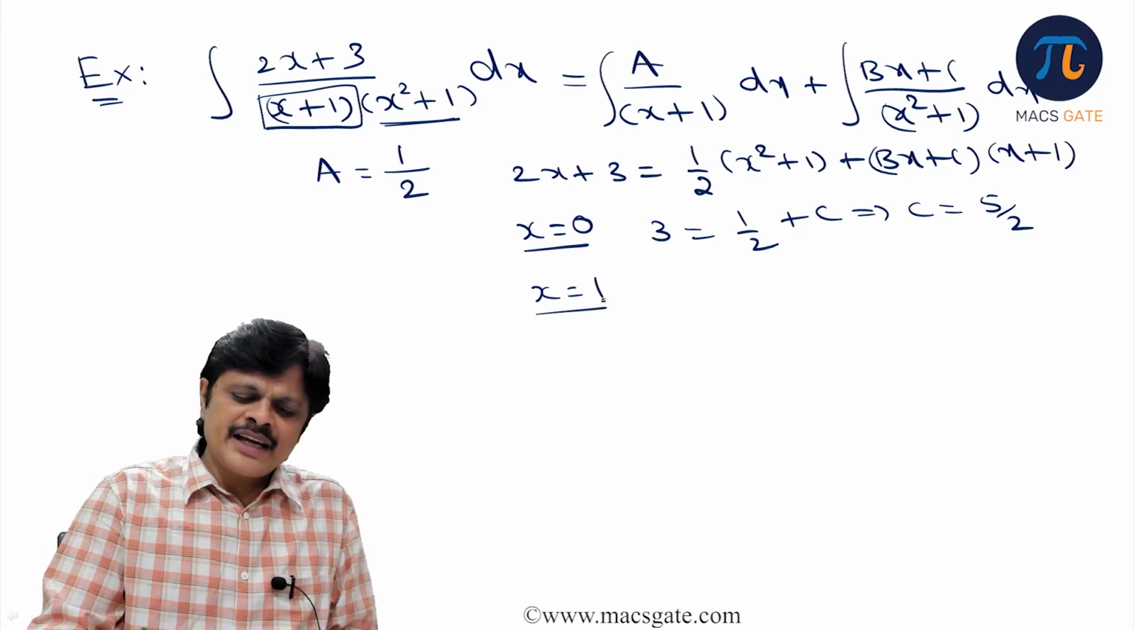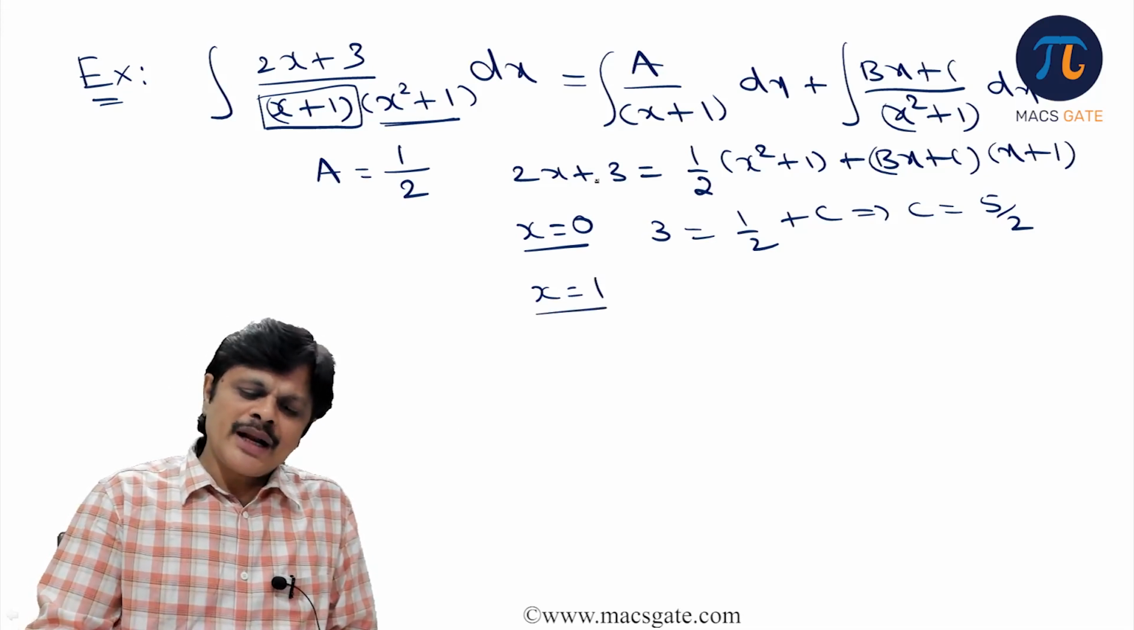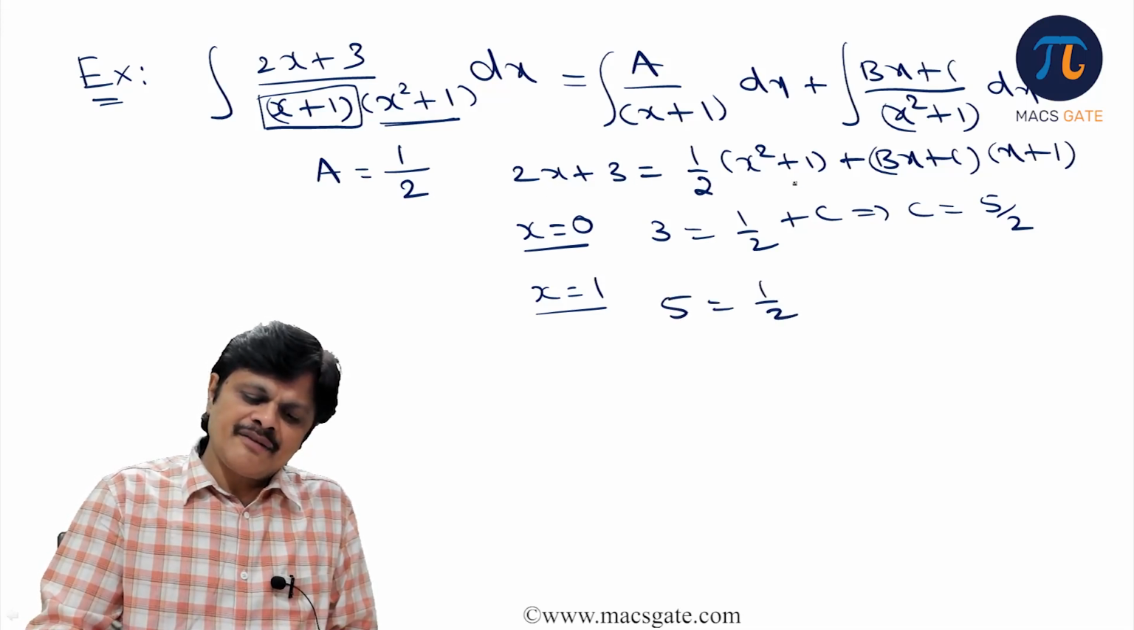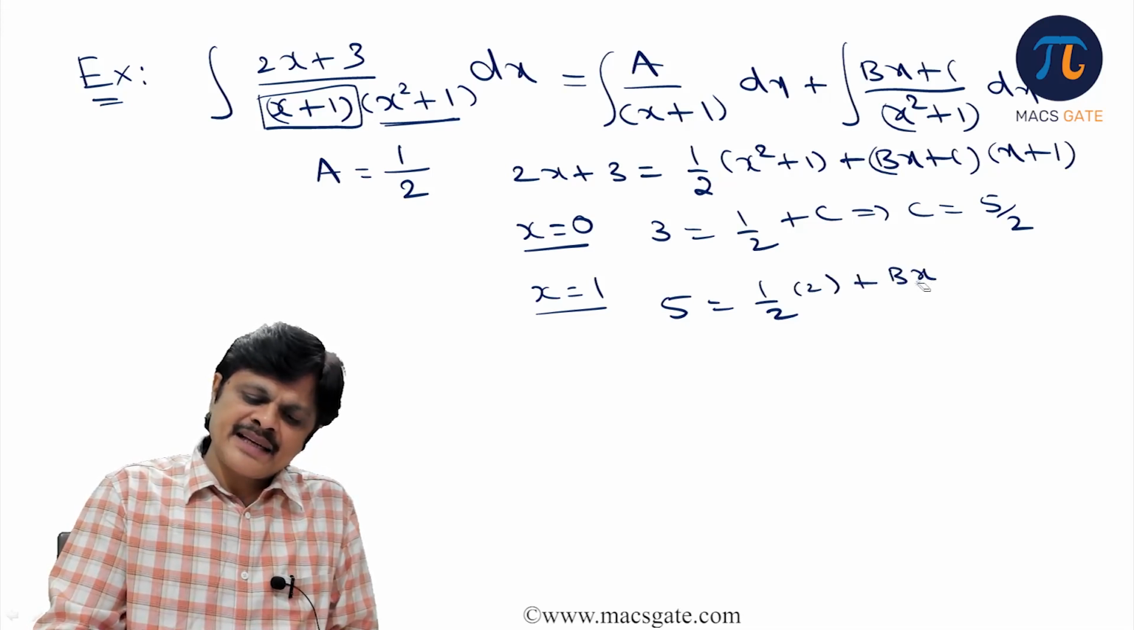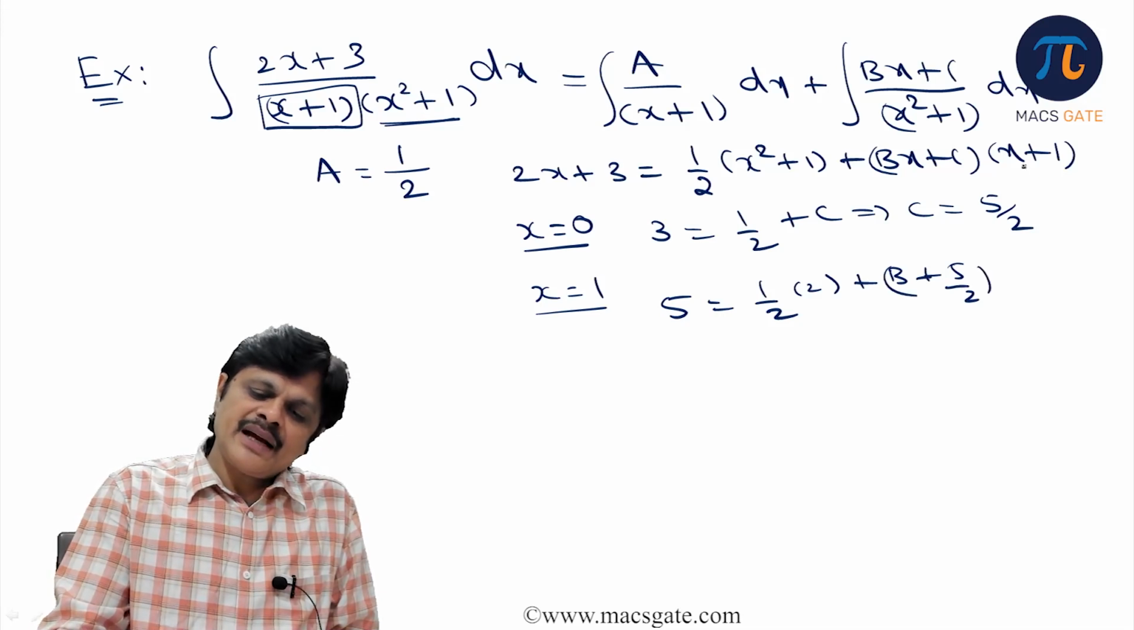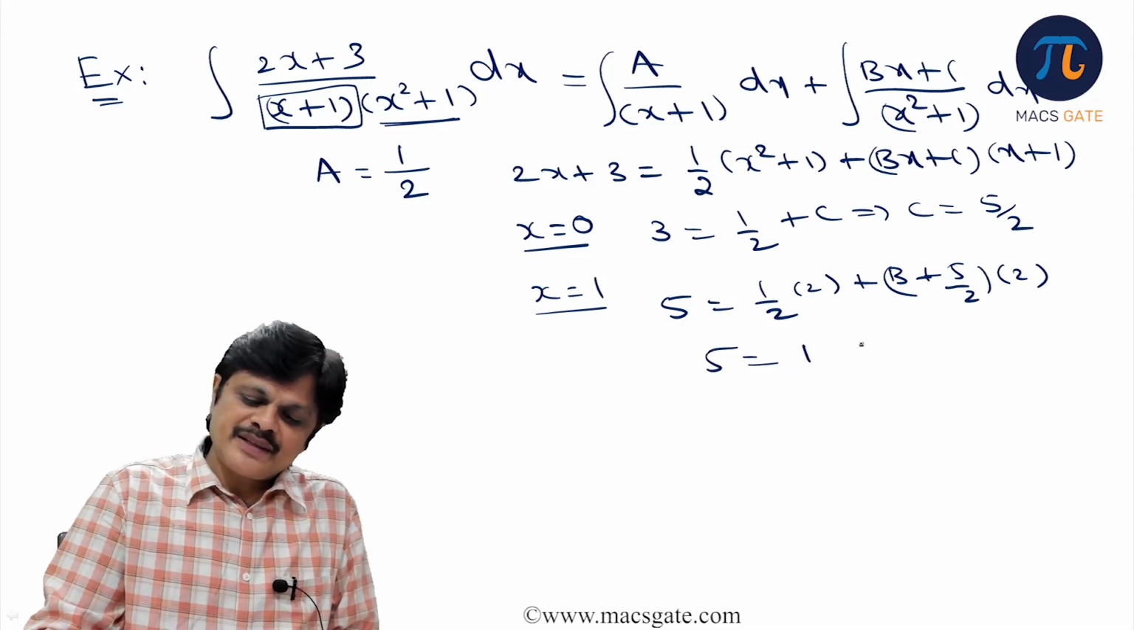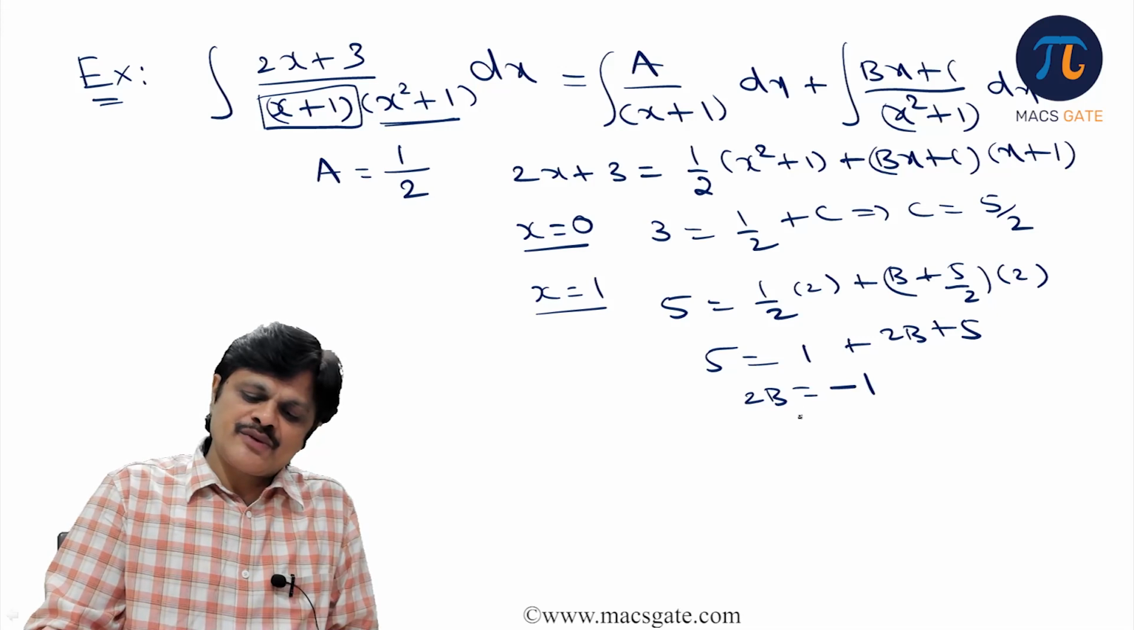Now you put some other value, say x equal to 1. So what happens when you put x equal to 1? It is 2 plus 3, 5, equals half into 1 plus 1 is 2, plus b into 1, plus c is 5 by 2, and x is 1, so 1 into 1 plus 1 is 2. So this is 1, this is 5. So it is 2b plus 5 equals 6. When 5 goes to the other side, 5 minus 6 is minus 1. So the value of b is minus half.